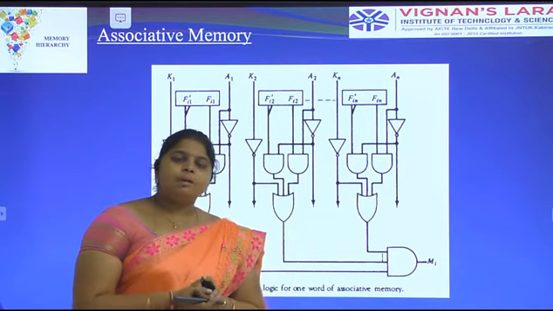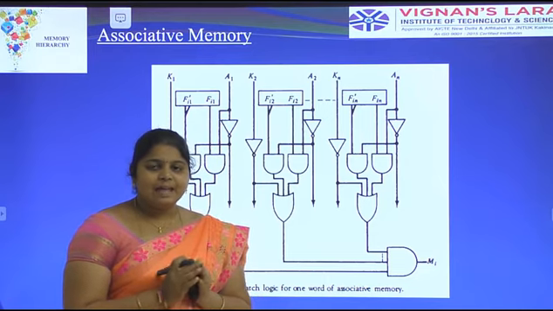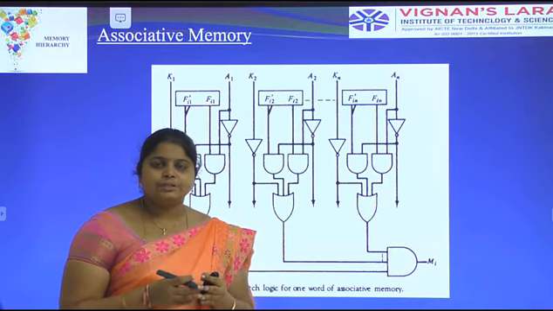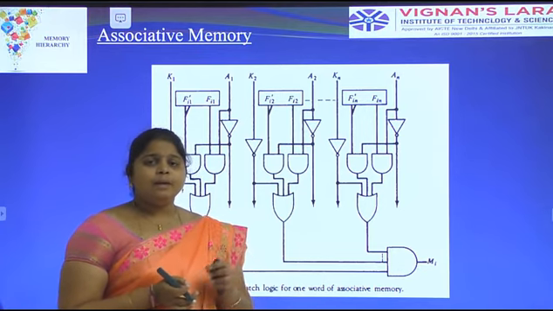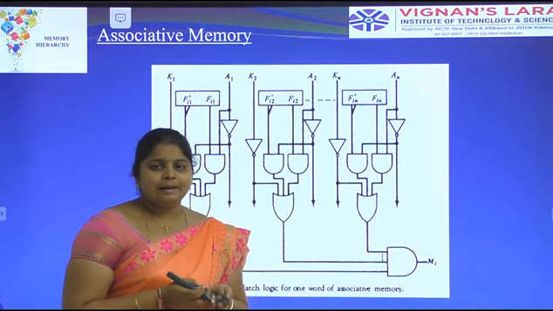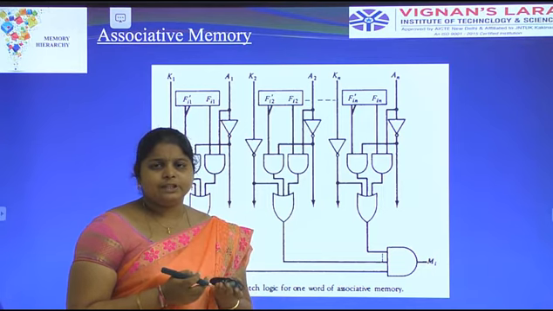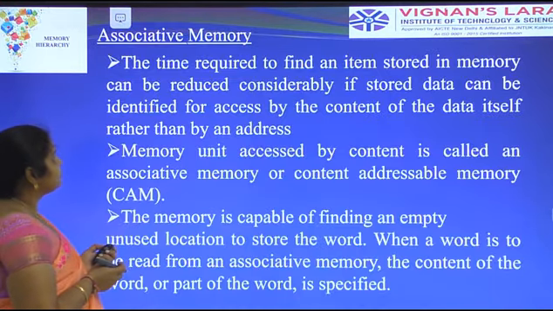A normal program is executed by the CPU with the help of an address, but in associative memory, access is done with the help of content. That's why it is called content addressable memory.